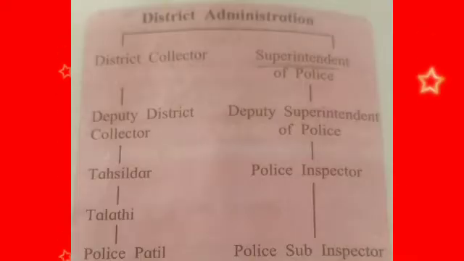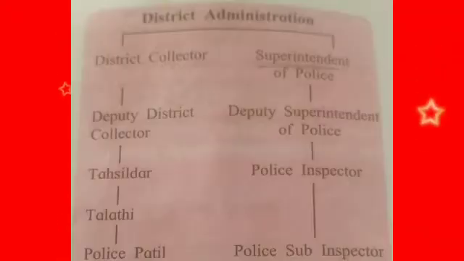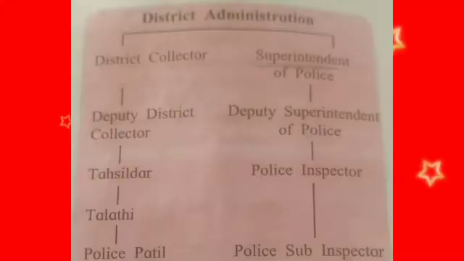Okay, same way, the Superintendent of Police is number one. After him, Deputy Superintendent of Police, then Police Inspector and Police Sub-Inspector. Okay, in this way the district administration is organized.